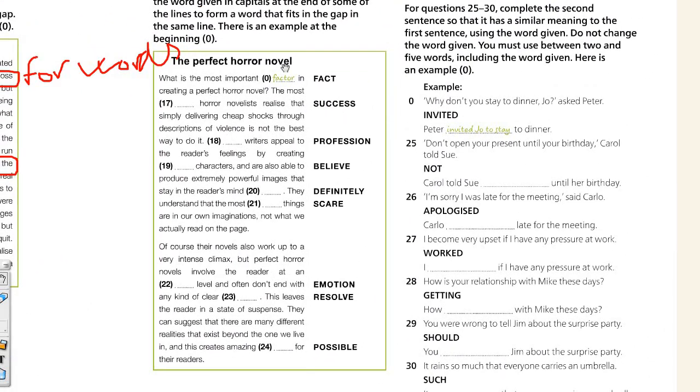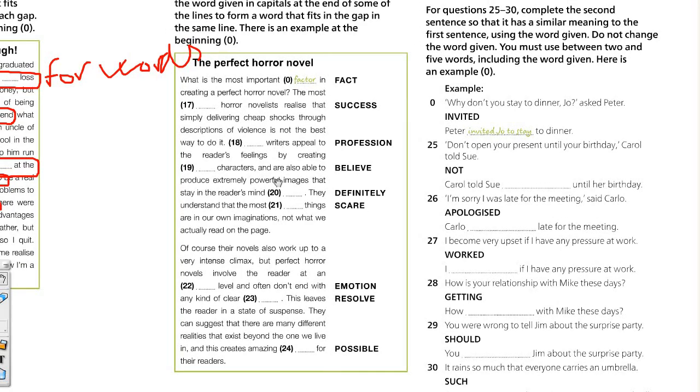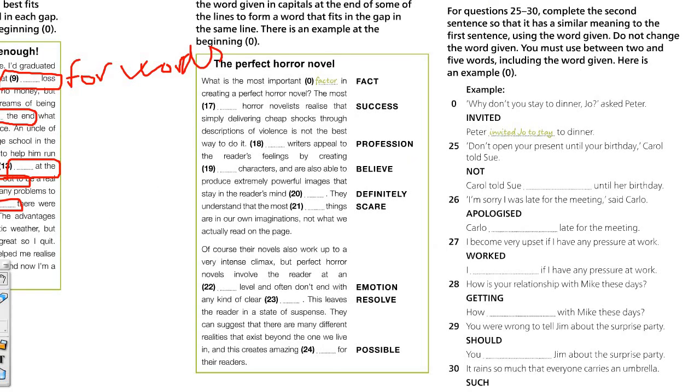So this one, again, read it, forget about the gaps, and then think about what part of speech you need. For example, you have a noun, so the adjective that modifies the noun, etc. Again, noun, normally an adjective to modify the noun. And then be careful with the spelling, positive, negative, singular, plural. You have to be careful with those things. So I'm going to show the answers in 3, 2, 1.